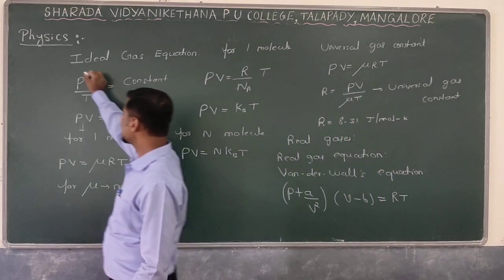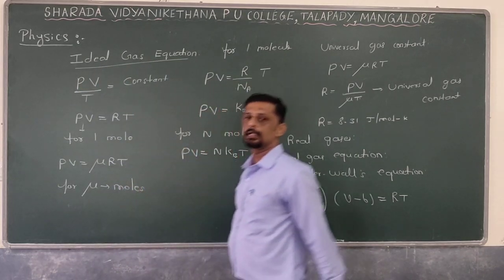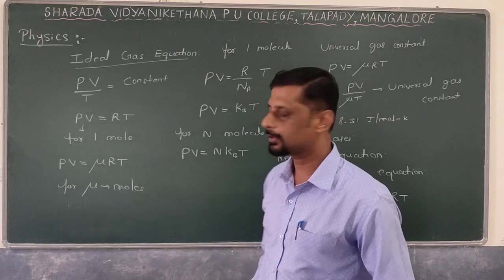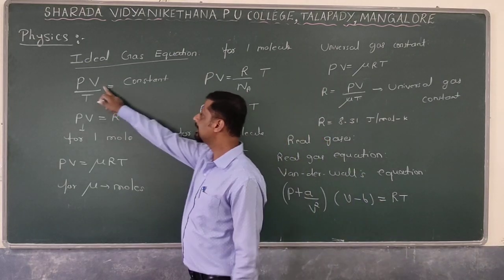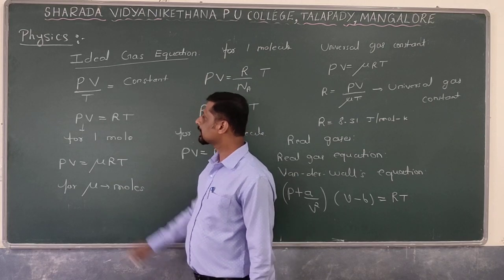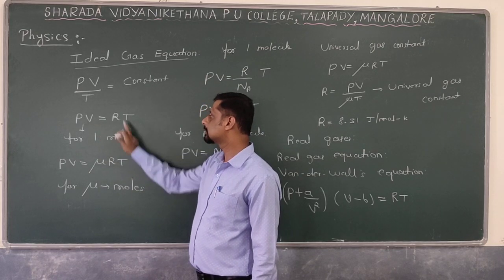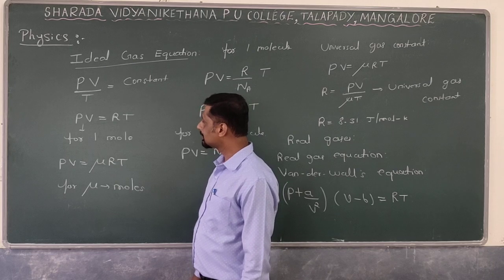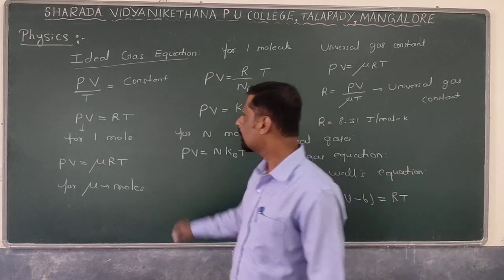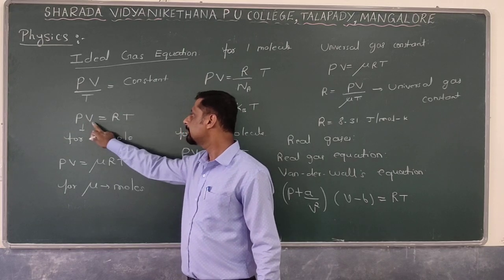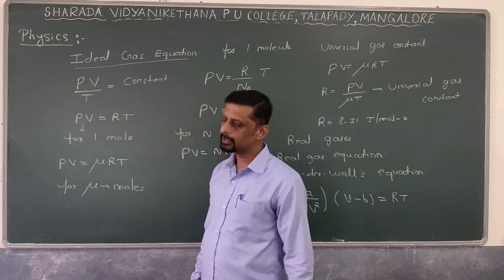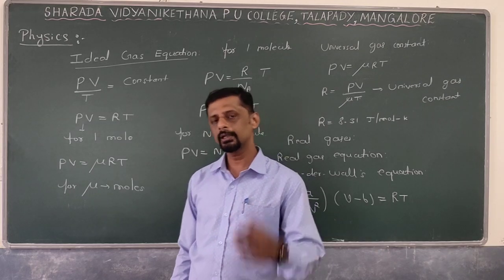That equation is called the ideal gas equation. So how can you relate the pressure, volume as well as what? The temperature of an ideal gas. That is PV divided by T is always equal to a constant. So in terms of a constant, you can write PV is equal to RT, where R is a constant called the universal gas constant. So how are the pressure, volume and temperature related? PV is equal to RT, where R is the universal gas constant. Its value is the same for all the gases.